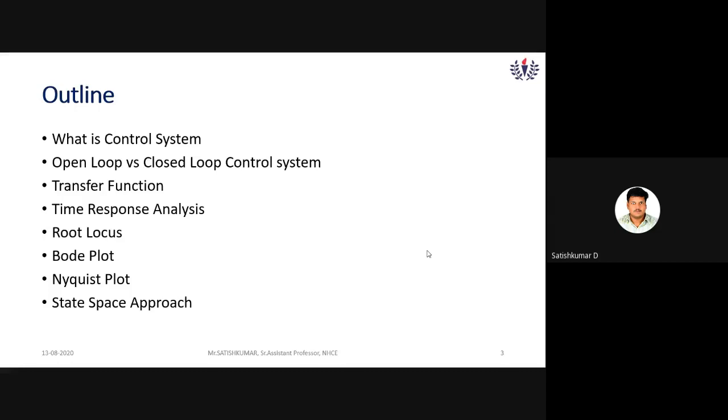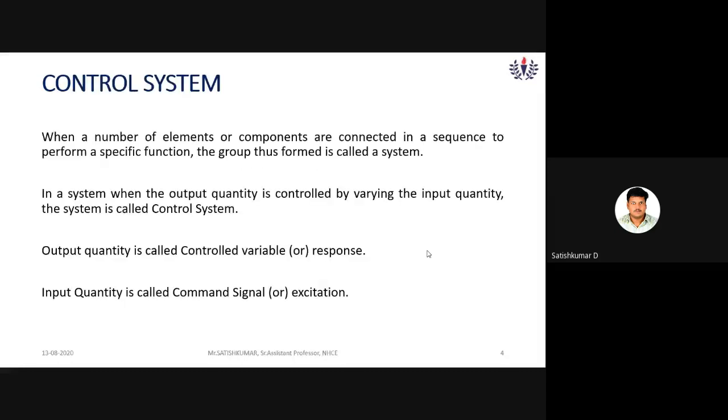So coming to the control system, we'll talk about system first. When a number of elements or components are connected in a sequence to perform a specific function, such a group of elements or components is known as a system.